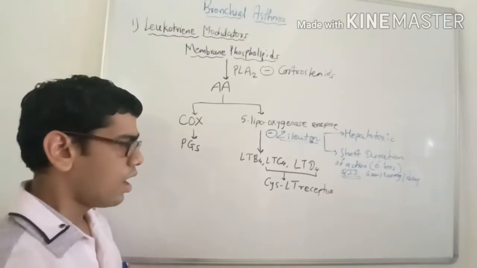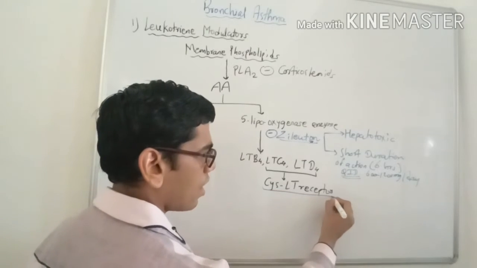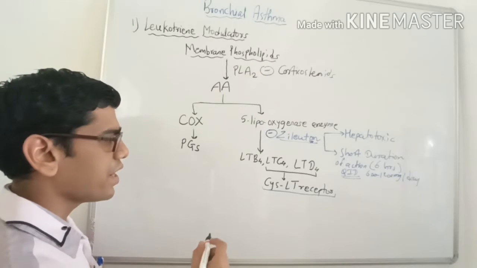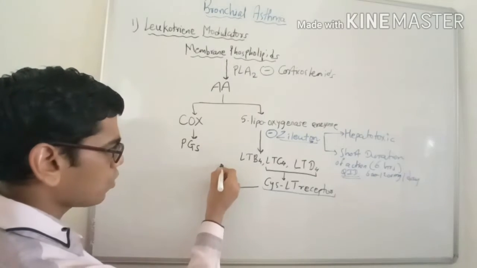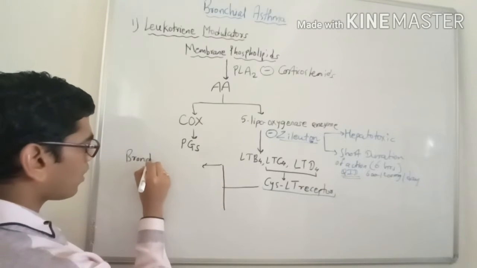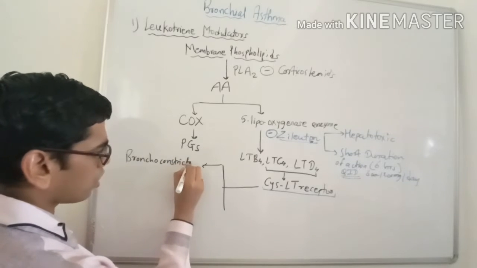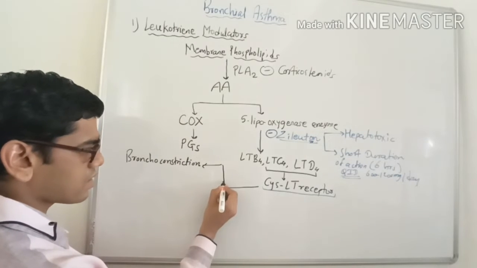Now the second group of drugs can inhibit the cysteine leukotriene receptors. Before that, we will see the 4 actions which are mediated through the cysteine leukotriene receptors. The leukotrienes cause 4 actions through the cysteine leukotriene receptor. First one is bronchoconstriction, which is important for causing dyspnea and breathlessness.